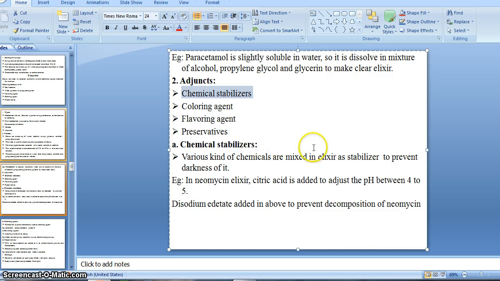So first we start with the liniments. It is either a liquid or semi-liquid preparation applied on the skin surface with friction or rubbing.